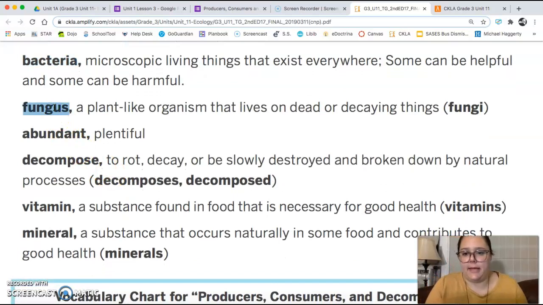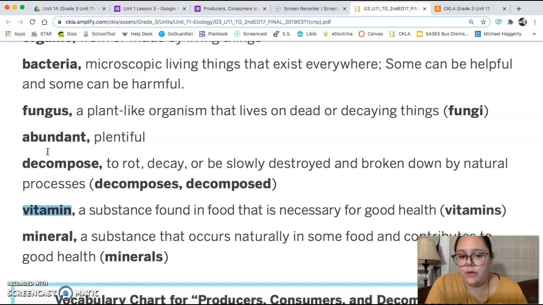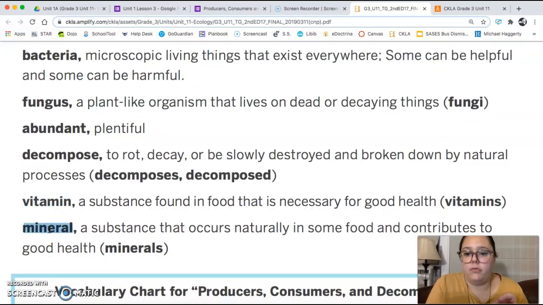Fungus is a plant-like organism that lives on dead or decaying things. Abundant means plentiful, which means there's a lot, more than enough. Decompose means to rot, decay, or be slowly destroyed and broken down by natural processes. A vitamin is a substance found in food that is necessary for good health. And a mineral is a substance that occurs naturally in some food and contributes to good health.